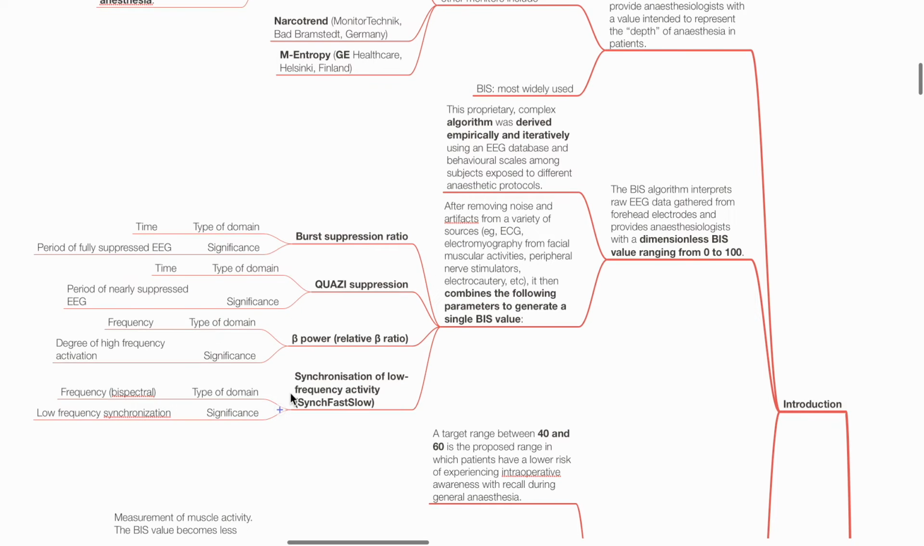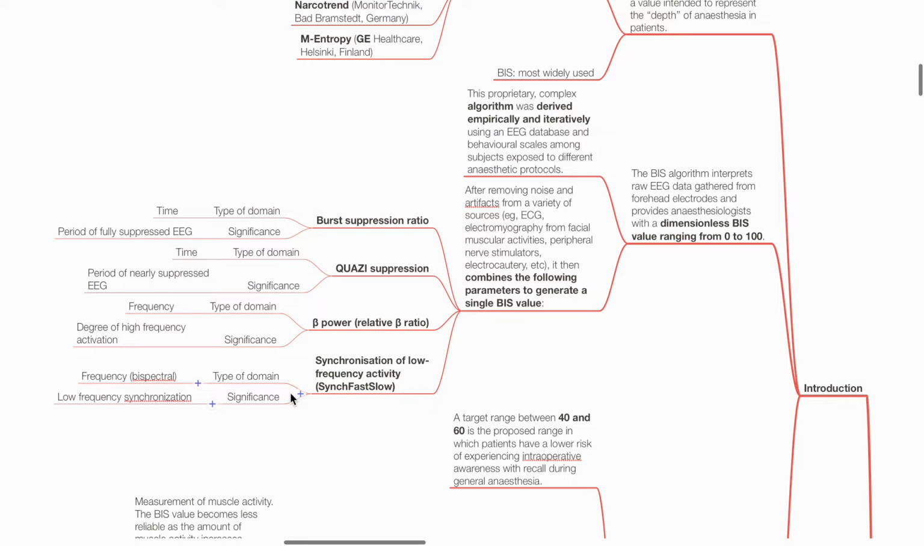The BIS algorithm interprets raw EEG data gathered from forehead electrodes and provides anesthesiologists with a dimensionless BIS value ranging from 0 to 100. This proprietary complex algorithm is derived empirically and iteratively using an EEG database and behavioral scales among subjects exposed to different anesthetic protocols.